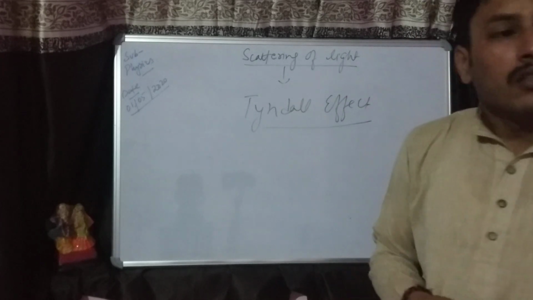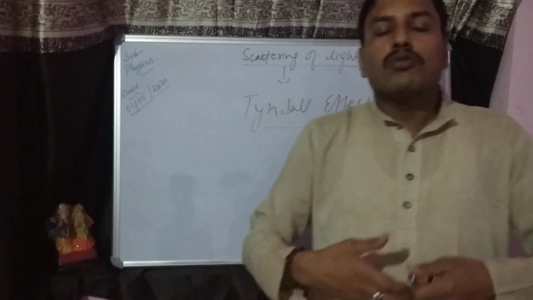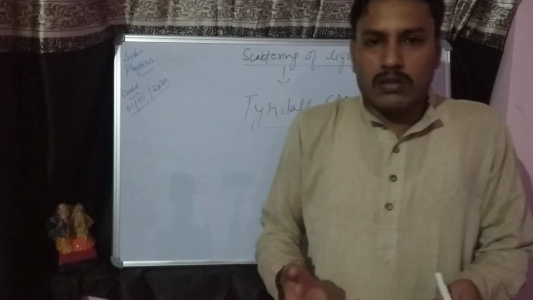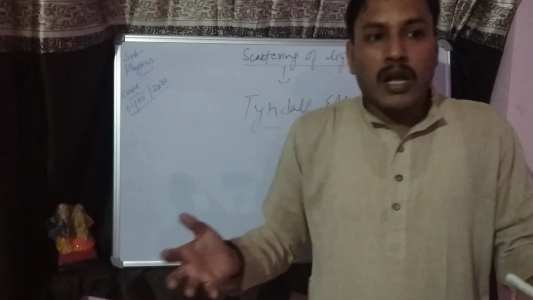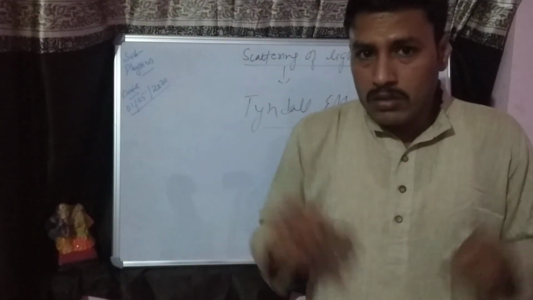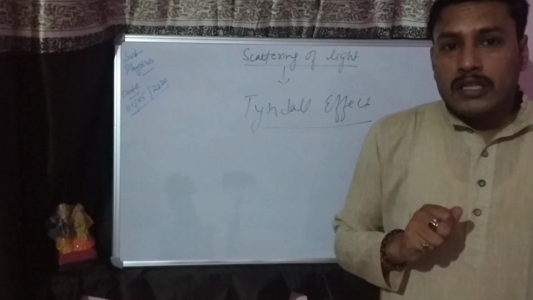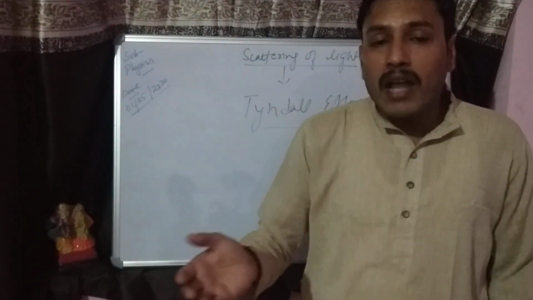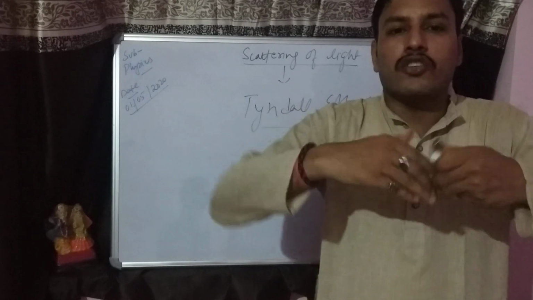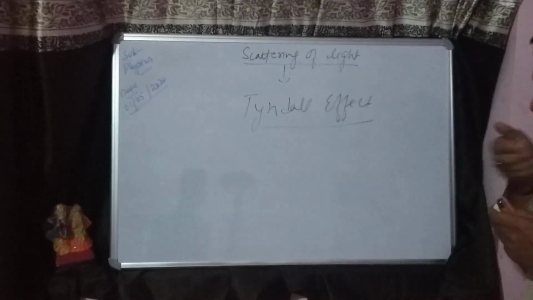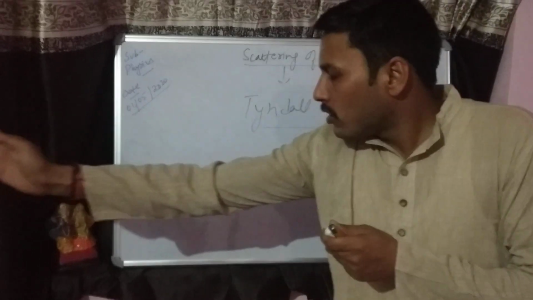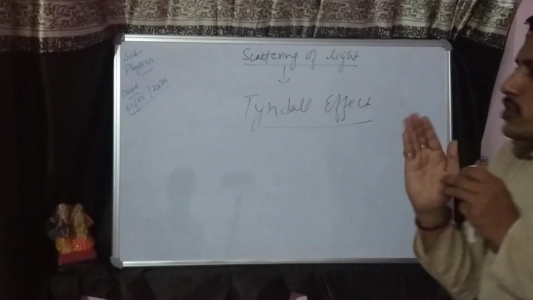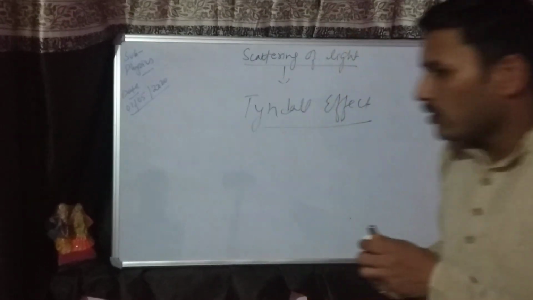He showed that when a light ray passes through a colloidal solution, a solution in which there is a dispersed phase and a dispersed medium, the light is visible to us. That is due to the scattering of light. The light is scattered in all directions. Here I have used a torch and the light is going there. The light is only visible to us when it comes to our eye.